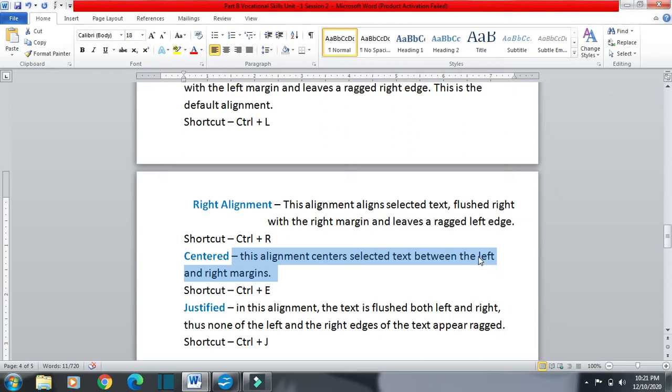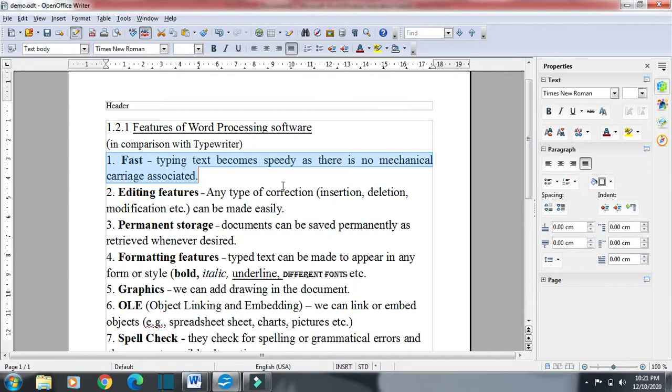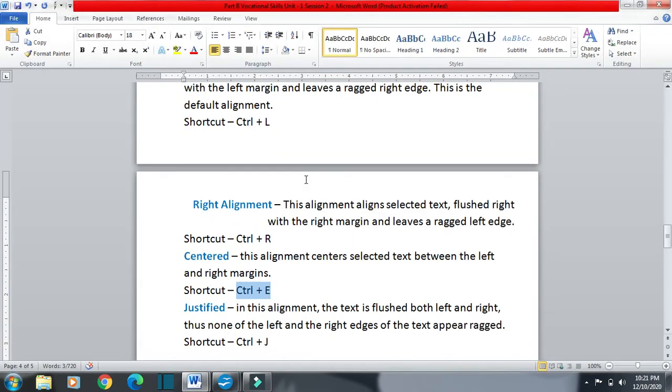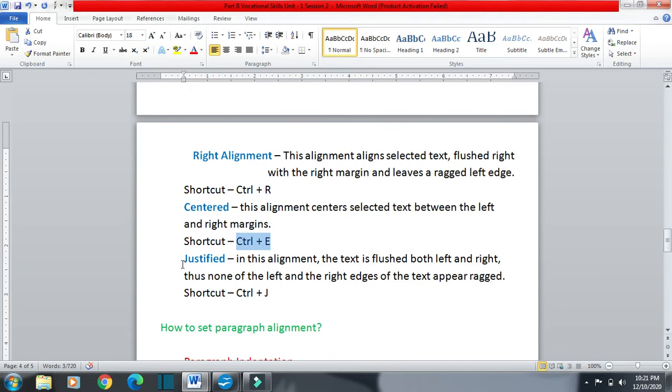The shortcut is Ctrl+E, or we can click here for center, or we can click Format and then Paragraph and click on Center. It will align the text in the center. The shortcut is Ctrl+E.